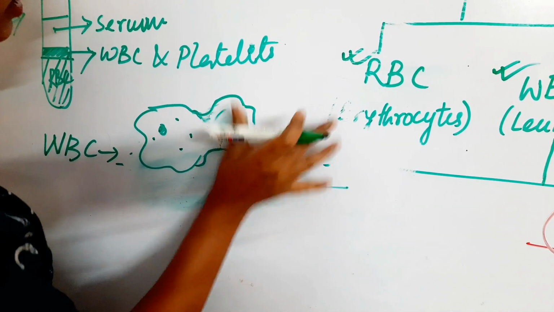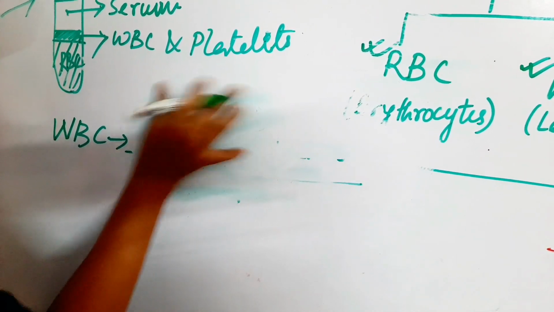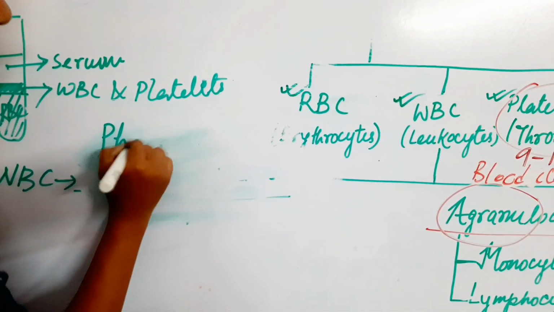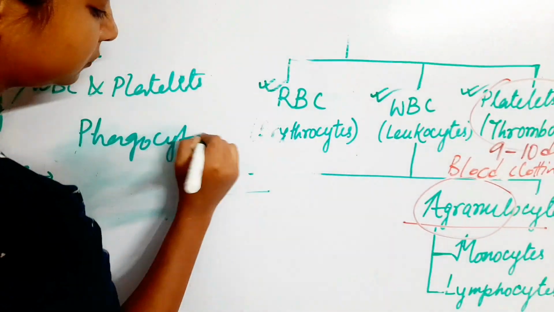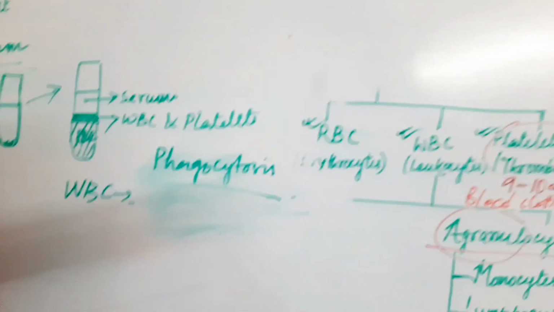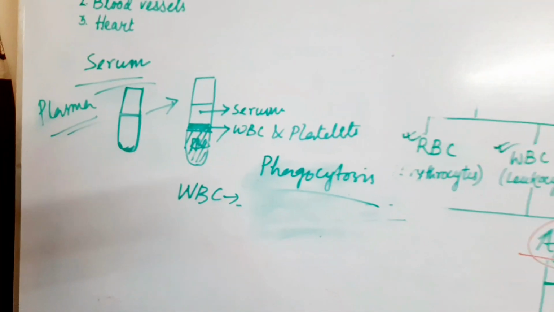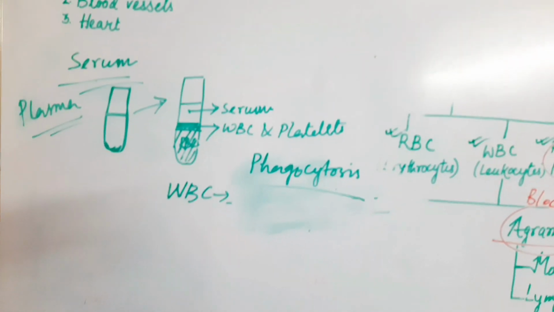By this process, WBC helps in inflammation. This process is called phagocytosis. We can also find this process in amoeba. Amoeba also has a similar structure and similar strategy to kill the enemy.